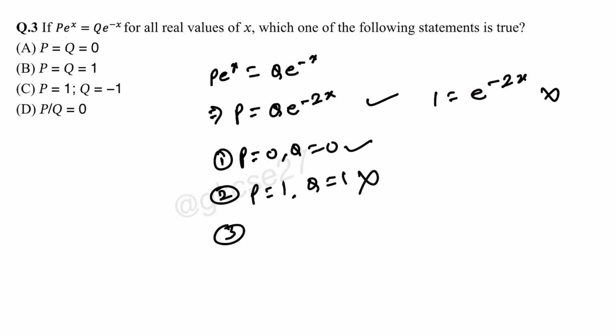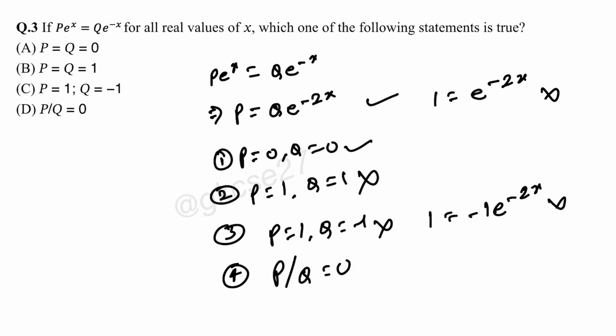Third option, p equal to 1, q equal to minus 1, then this will be 1 equal to minus 1 e to the power minus 2x. This is also not satisfying. Fourth option, p by q equal to 0. So p by q equal to e to the power minus 2x. This 0 equal to e to the power minus 2x is not satisfying. So the correct option will be answer A.